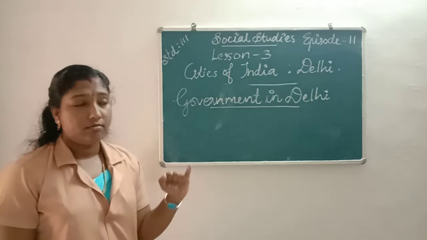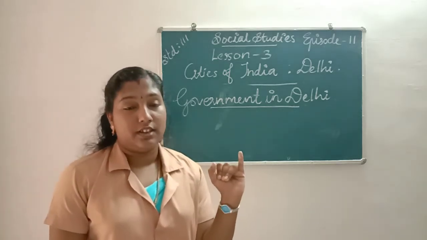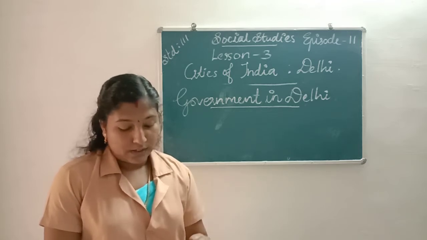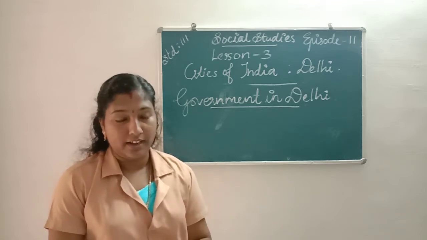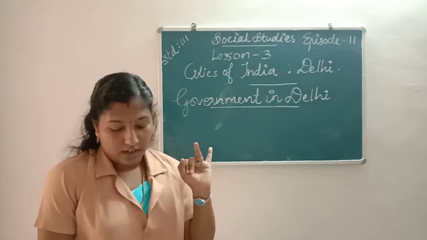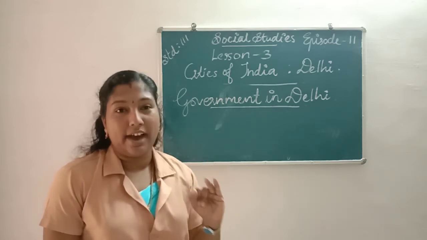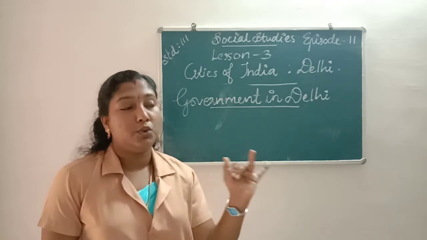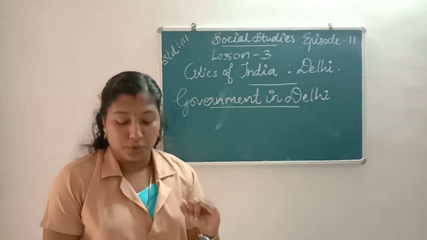We know that Delhi has its own government, and it also houses the union government. The two houses of the Parliament are the Lok Sabha and the Rajya Sabha, and they operate from New Delhi.